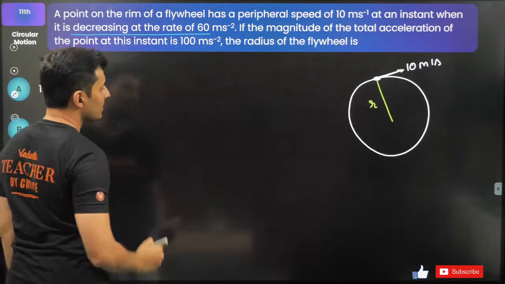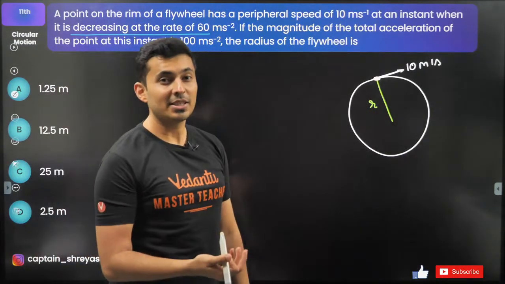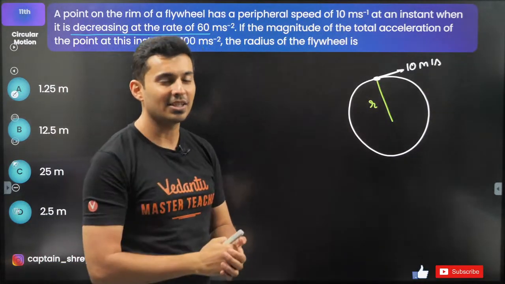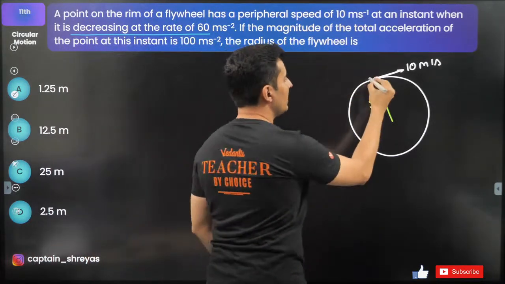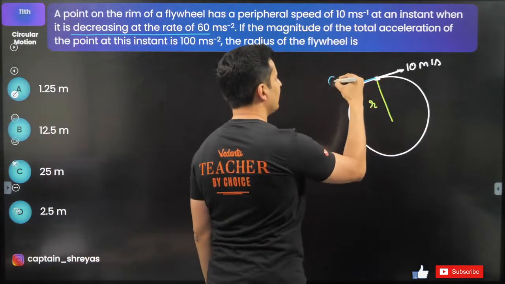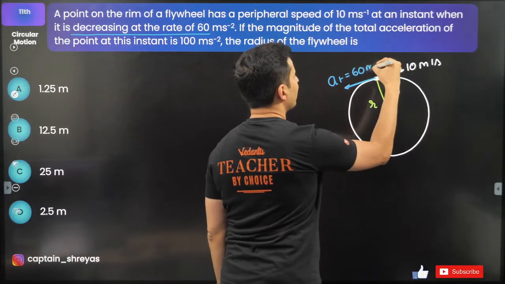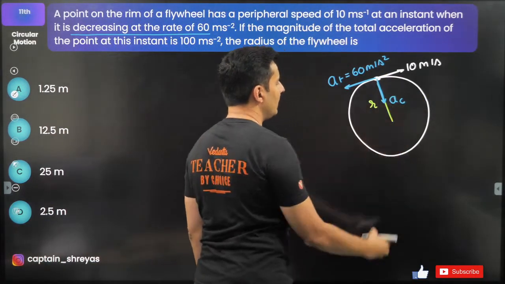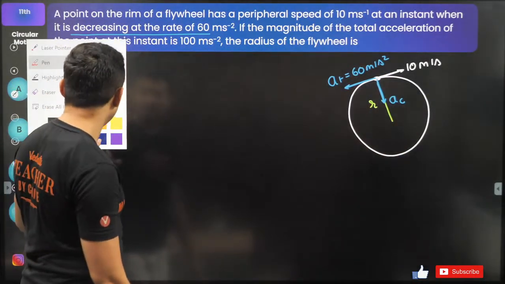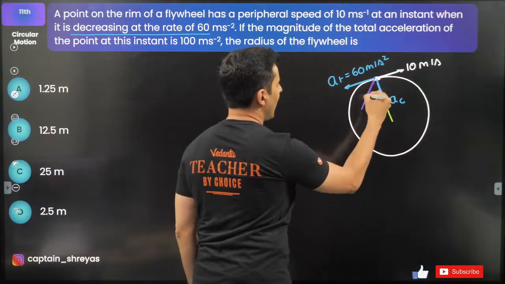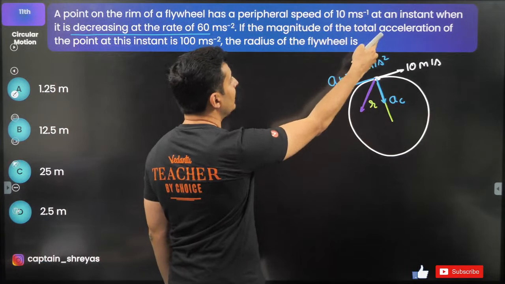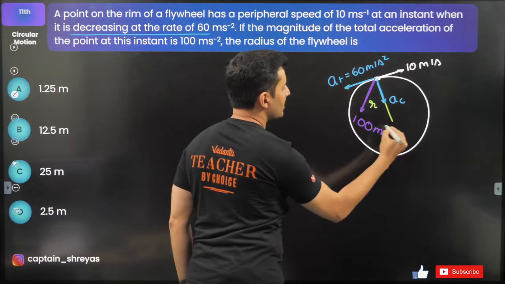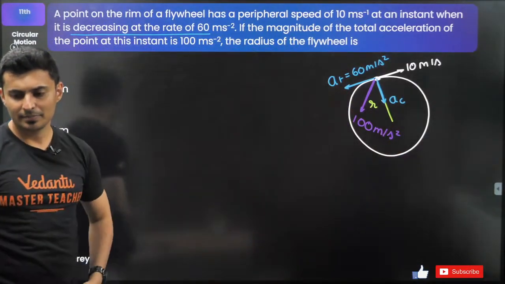You know what this means? If the speed is reducing, that means it is a non-uniform circular motion. And in non-uniform circular motion, there is tangential acceleration. Here, since the speed is reducing, the tangential acceleration will be opposite like this, and this is basically 60 meters per second square. Apart from that, because of the velocity, there will also be centripetal acceleration. The combined acceleration of both of them, the total acceleration, is given to be 100 meters per second square. As per the question, that's all.